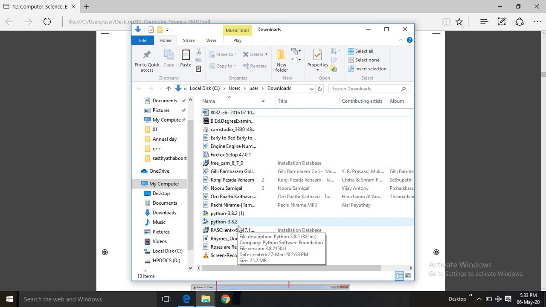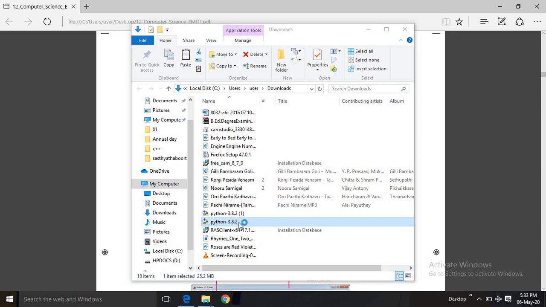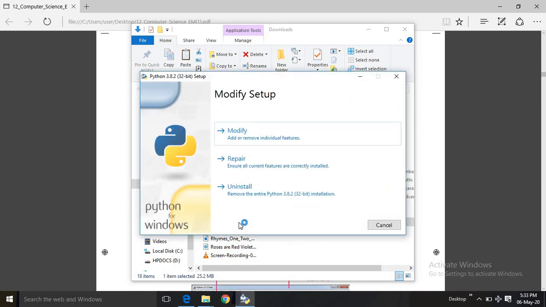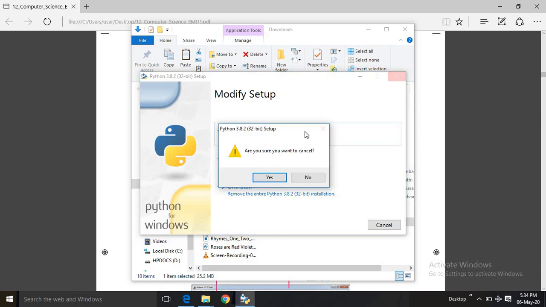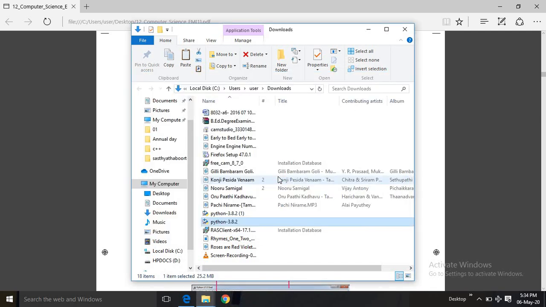You need to double click on the particular icon. The software will get installed. See, I have already installed it, so it is showing modifying the setup. If you are installing for the first time, the setup will come. So once you have installed the software, it will be loaded into your computer.